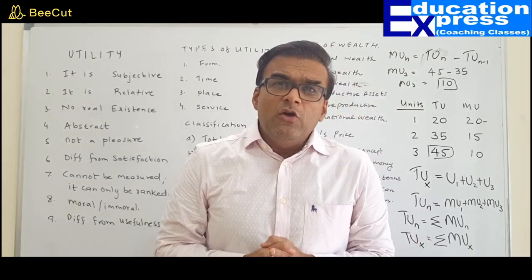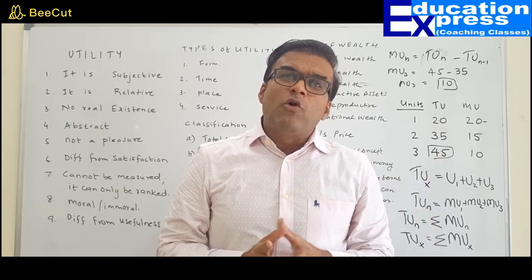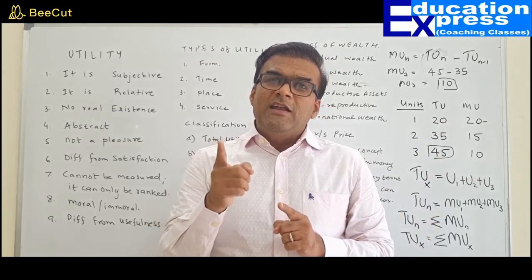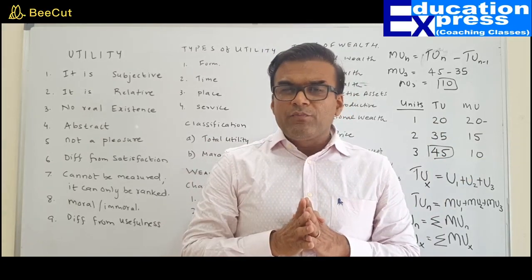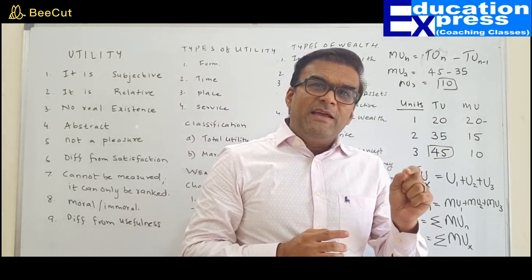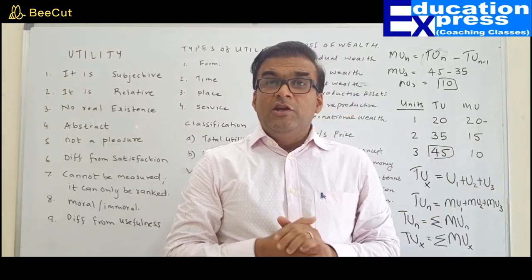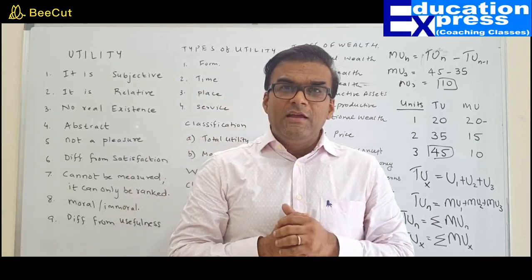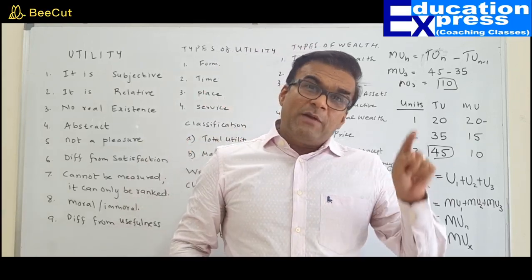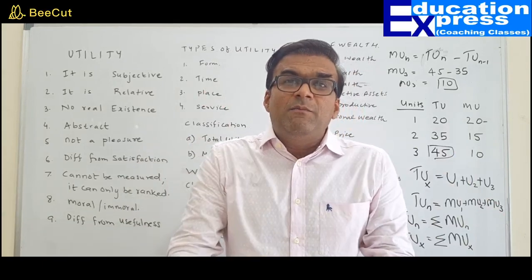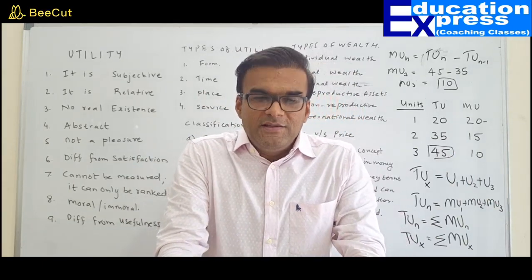So value is a real concept, whereas price is a monetary concept. Value is a ratio in which one commodity can be expressed in terms of another, whereas price is nothing but the value expressed in terms of money. Value always refers to the ratio of commodities, which could be anything, whereas price always refers to one unit. That means the money that we pay per unit is what is called price.